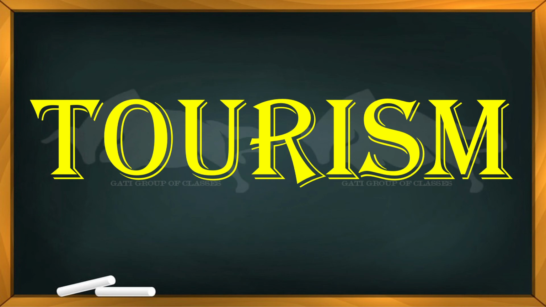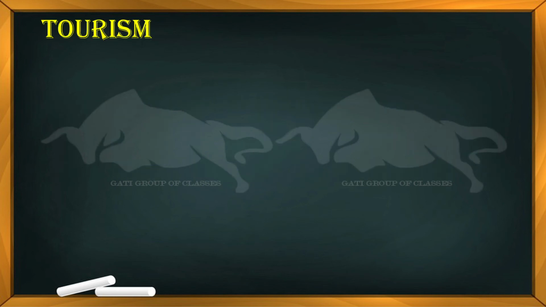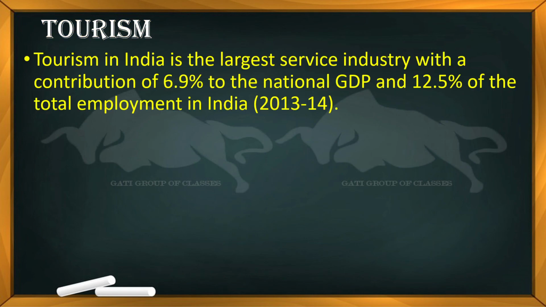So we have a very important topic, that is tourism. In India, it is the largest service industry, because it contributes 6.9% of the national GDP, as well as giving 12.5% of the total employment in India, and that is the data of 2013-14.